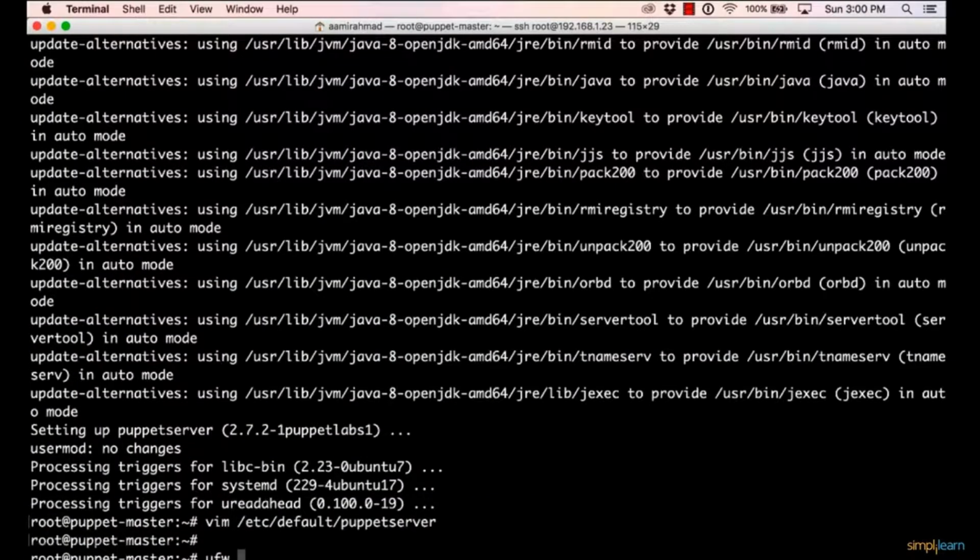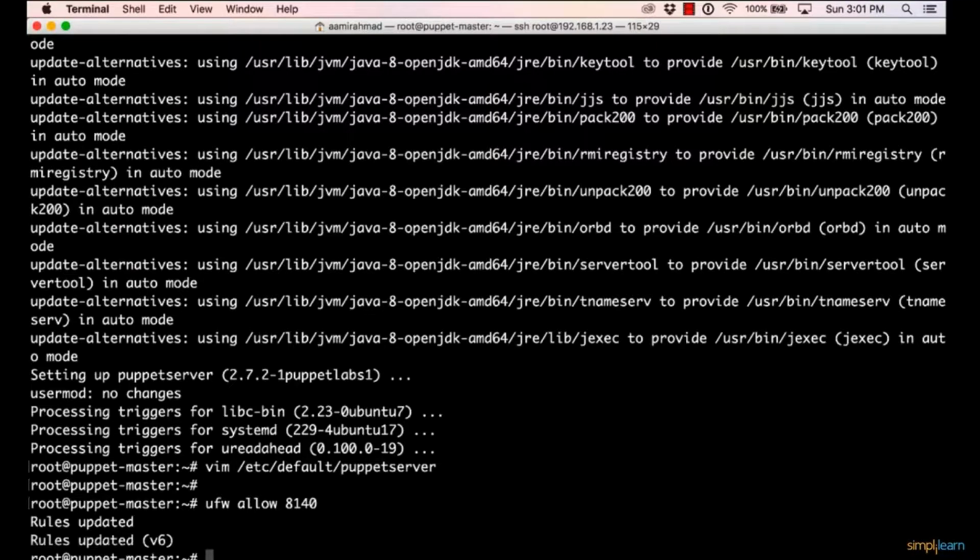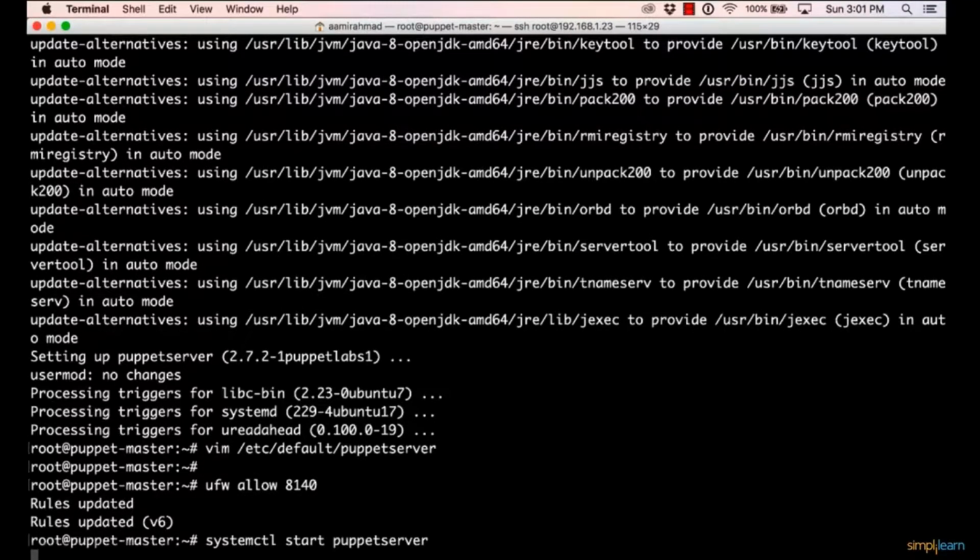I'll make sure the firewall, if configured, allows port 8140, which is the Puppet server port, and add rules and updates to allow that. I'll now start the Puppet server. So I'll say systemctl start puppetserver. It takes time because it's a JVM, so it takes a couple of minutes to start the Puppet server. So the Puppet server is now running. I'll also enable it at boot time. So I'll say systemctl enable puppetserver. It will be enabled at boot time.